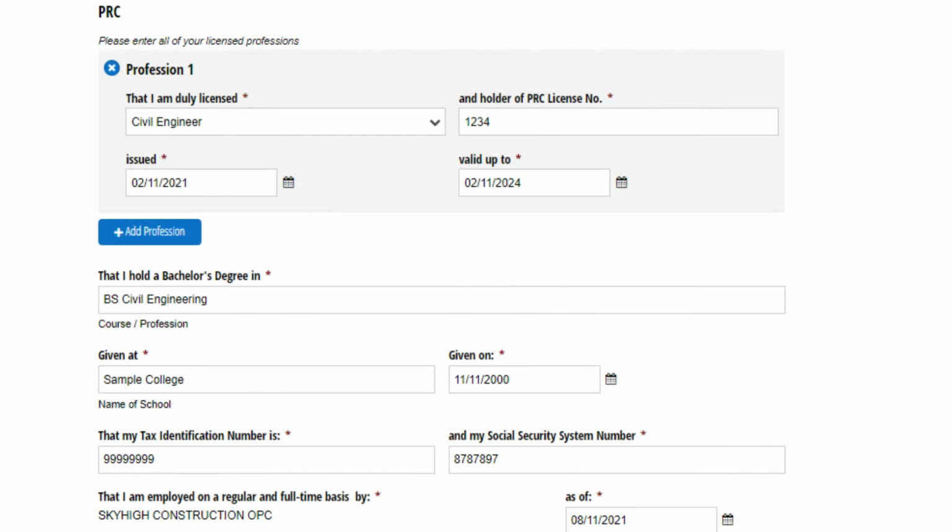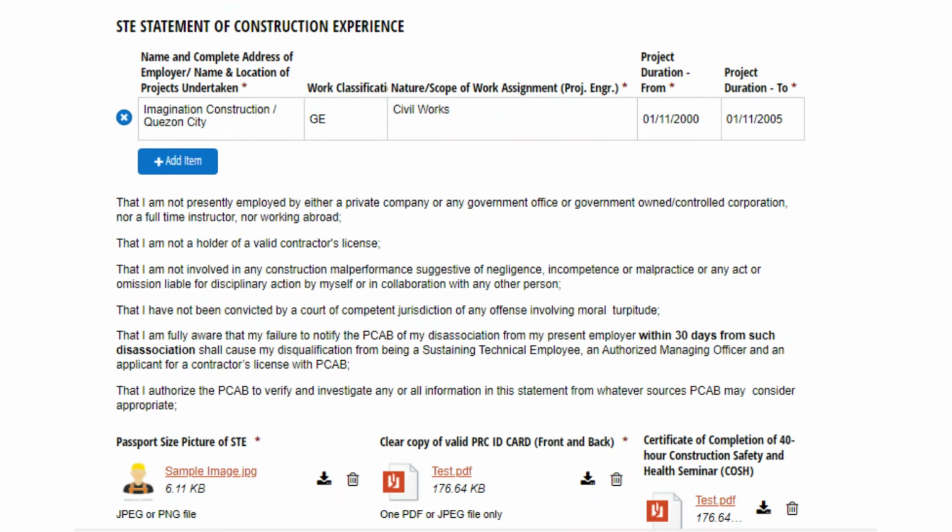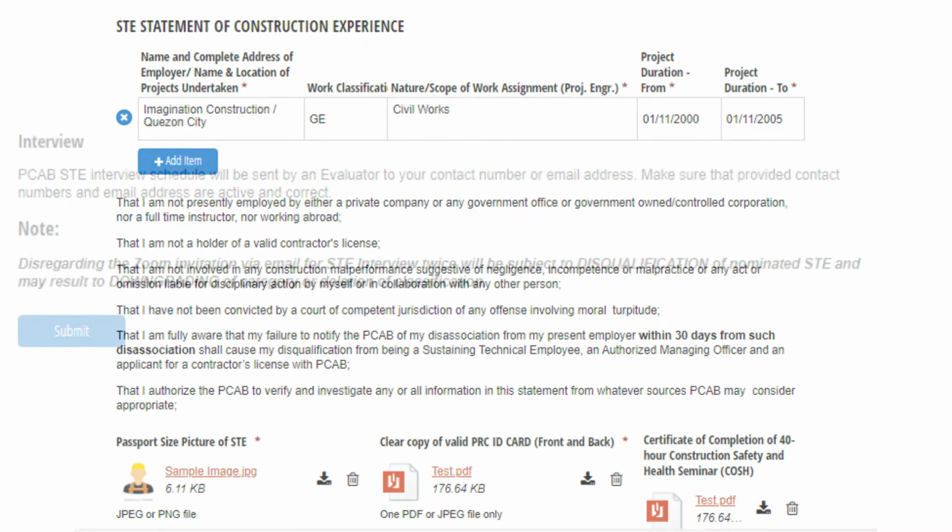provided. The second part requires the STE's details on PRC license, educational background and employment. The third part requires completing the table of STE's statement of construction experience. The applicant may add as many items as applicable. Once completed, the applicant shall provide supplementary requirements for upload including copies of identification photo, PRC ID, and certificate of completion of 40-hour construction safety and health seminar, COSH.